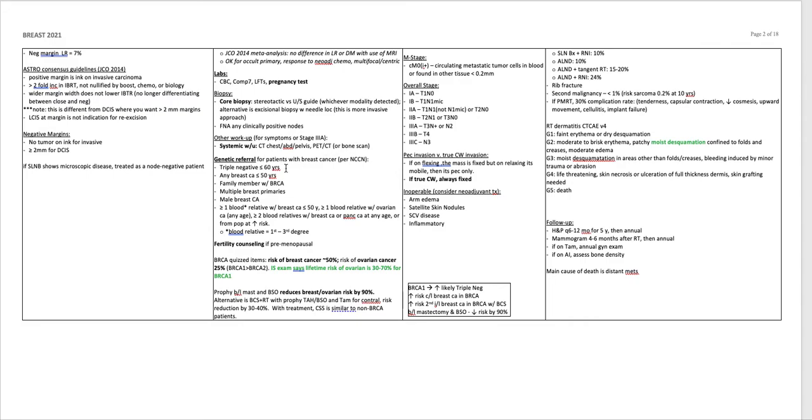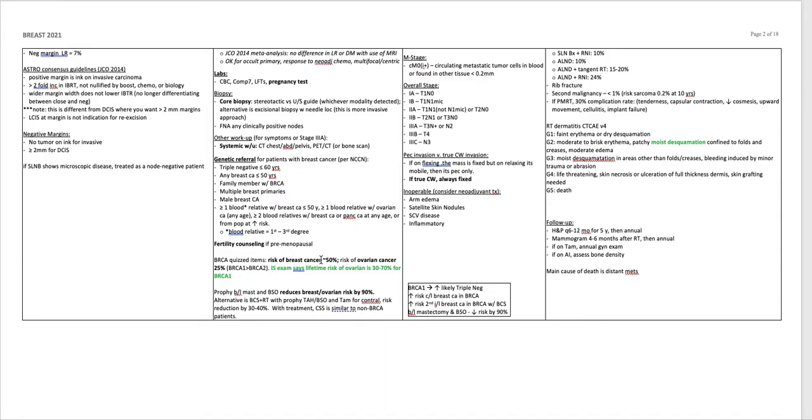Genetic referral for patients with breast cancer per the NCCN: triple negative less than or equal to 60 years old. Any breast cancer less than or equal to 50 years old. A family member with a BRCA mutation. Multiple breast primaries. A male breast cancer. Greater than or equal to 1 first degree blood relative with breast cancer. Blood relative first to third degree with breast cancer at less than or equal to 50 years old. Greater than 1 blood relative with ovarian cancer at any age, greater than 2 blood relatives with breast cancer or pancreatic cancer at any age, or from a population at increased risk. Fertility counseling if the patient is premenopausal.